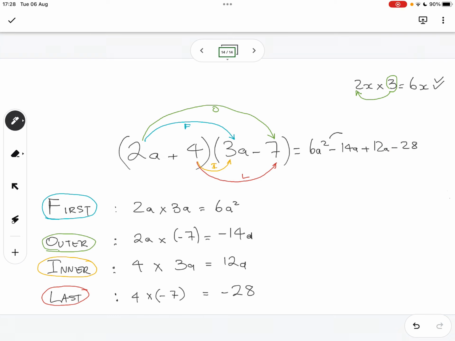And why do we say they are alike? It's because they have numbers that are coefficients of the unknown a.